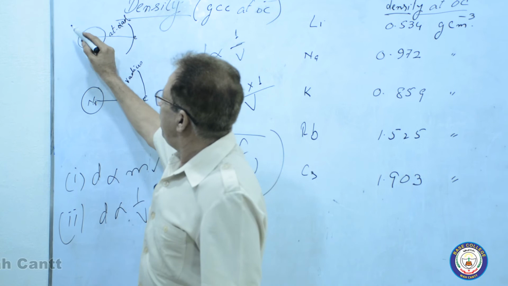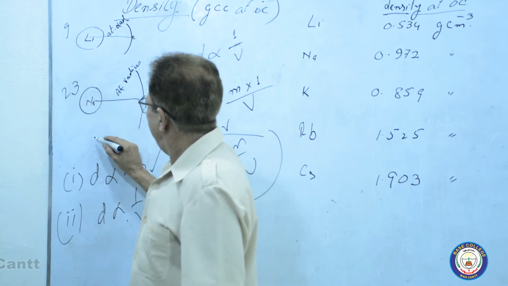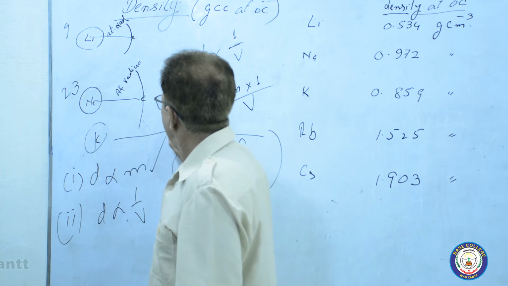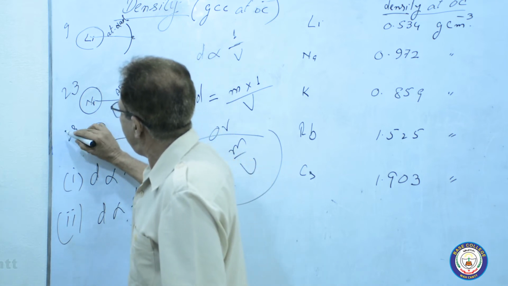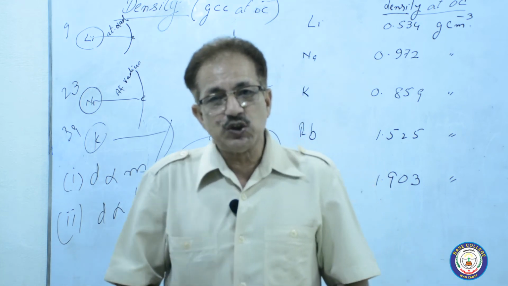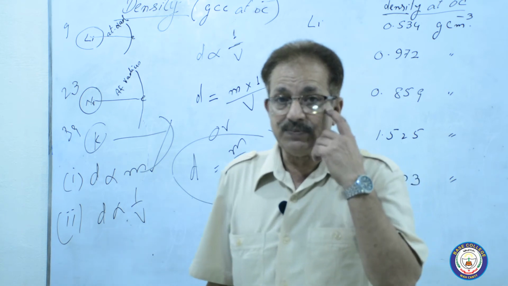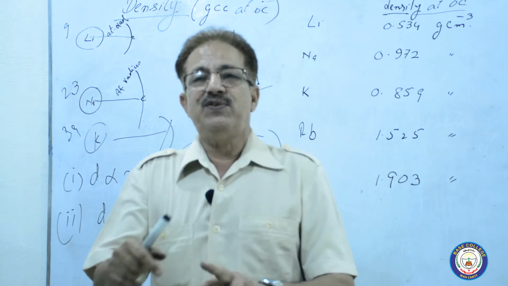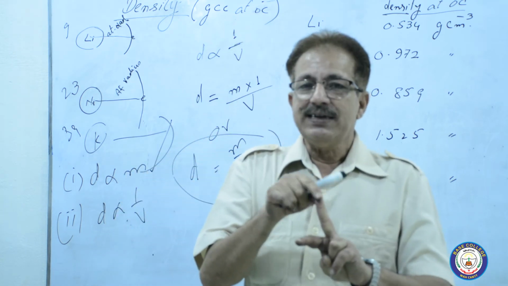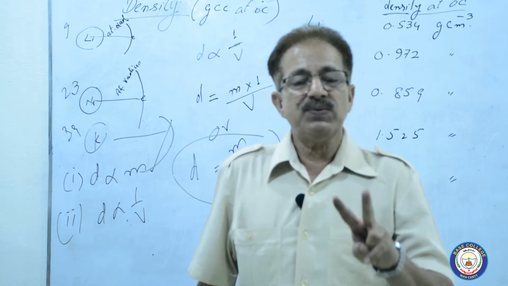Here the atomic mass is 9. Here the atomic mass is 23. When there will be potassium, the atomic mass will be 39. Mass is increasing, so density is also increasing, because density is directly proportional to the mass. So there are two factors. First, that is volume. Second, that is mass.